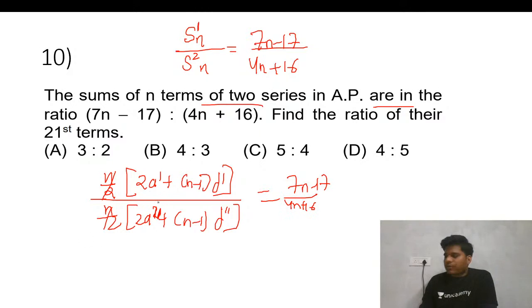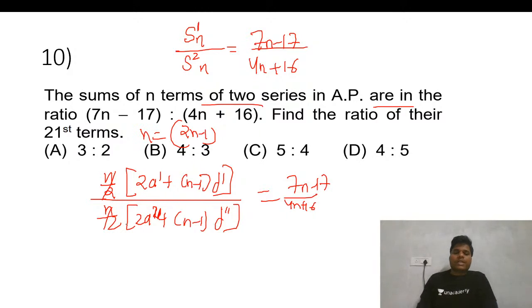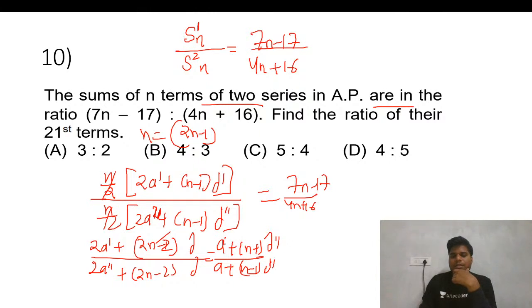Now we need the nth term there. So if we put n equals 2n minus 1 here, we get 2a plus (2n minus 2)d. Cancelling 2, we get a plus (n minus 1)d, over a dash plus (n minus 1)d dash.